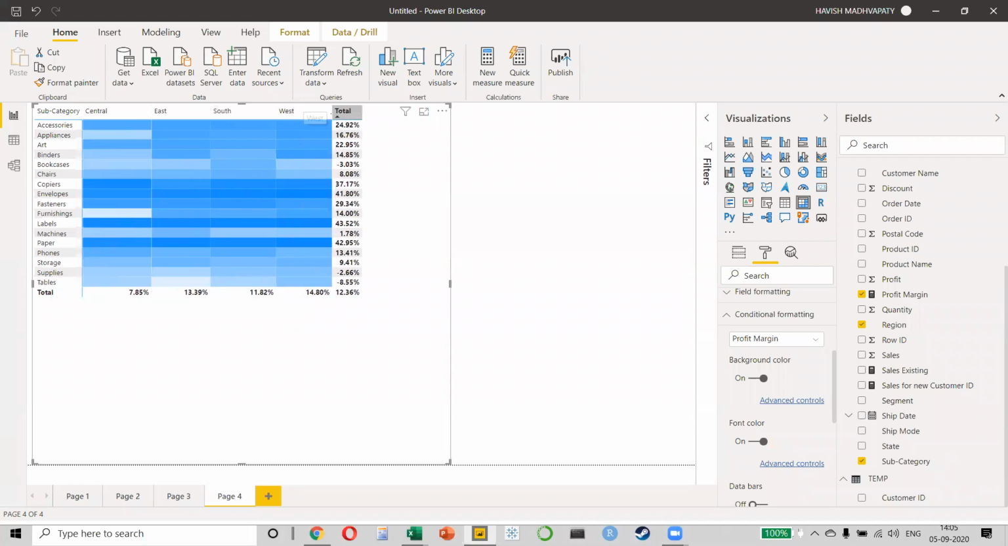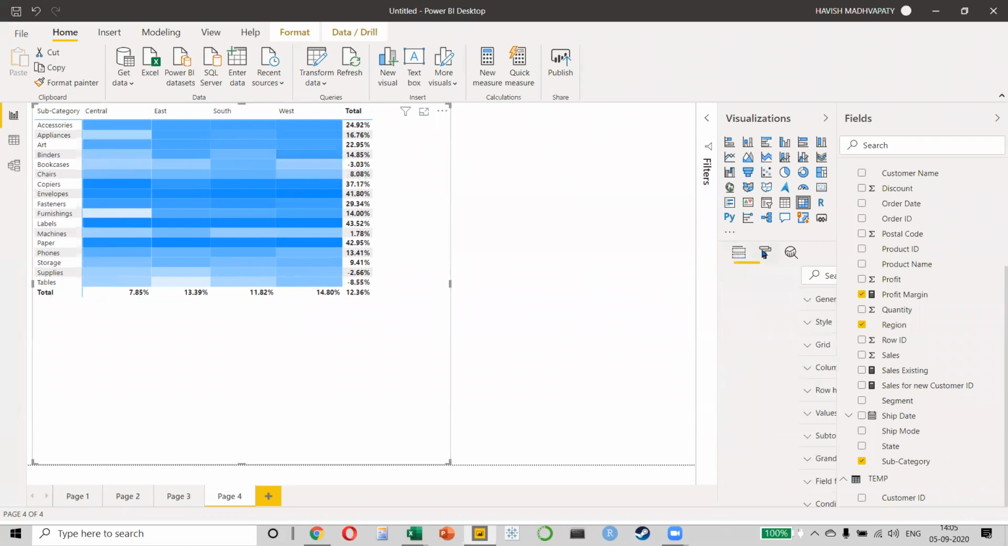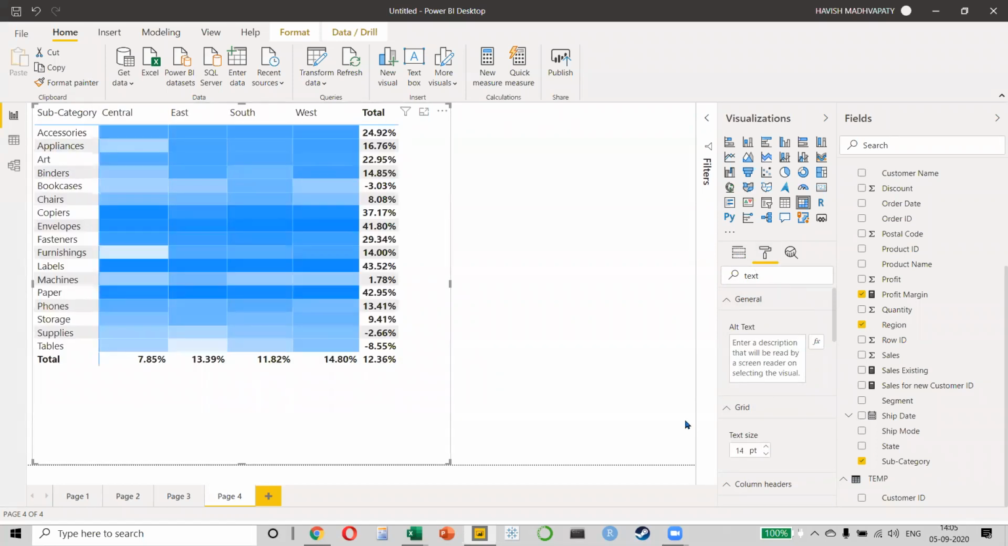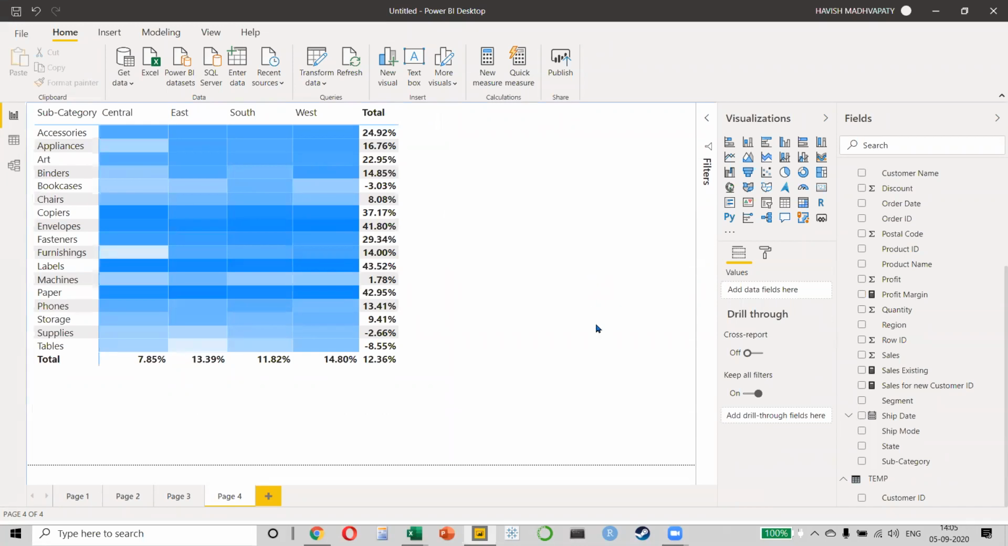Believe me, doing all this on Excel would have been so difficult. It's not that you can't, it would just have been 10 times more time consuming and difficult to do this on Excel. Let me just increase the text size so all of you can see this clearly. Right? Good. Any other questions, anyone?